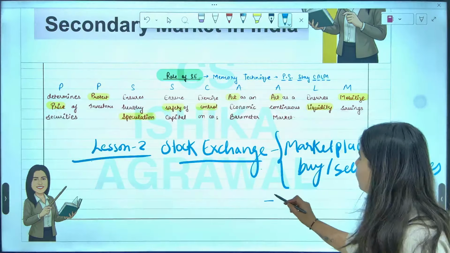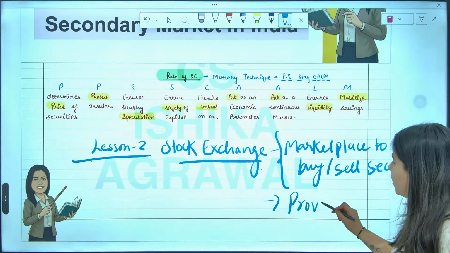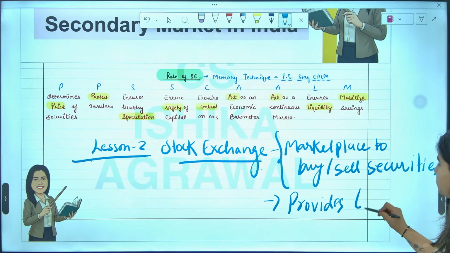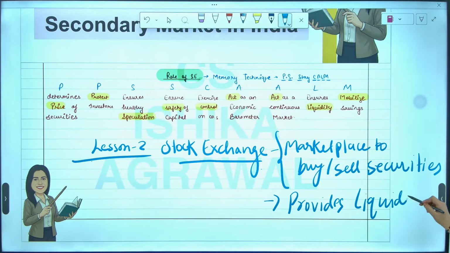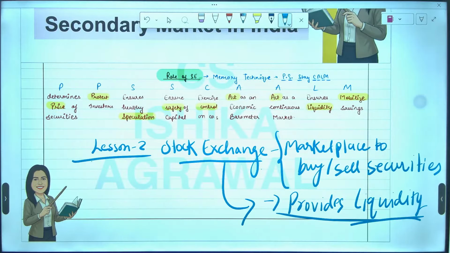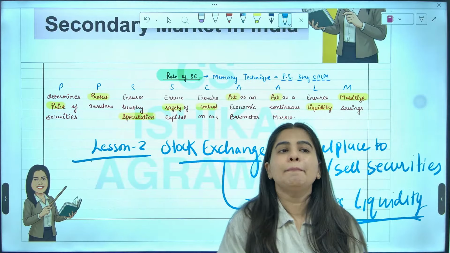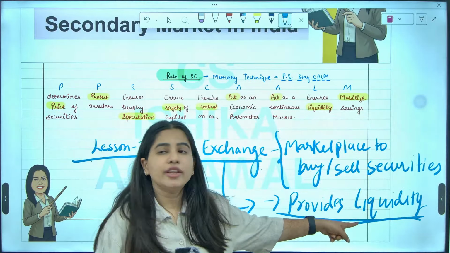So in short, we can say it provides liquidity to investors. Now, what do you mean by liquidity? Liquidity means you can easily sell your shares or debentures through stock exchange. So, stock exchange provides liquidity. Liquidity means a place where you can easily sell your shares.